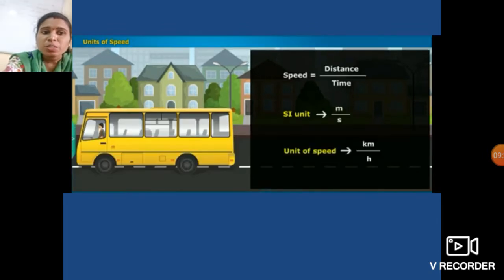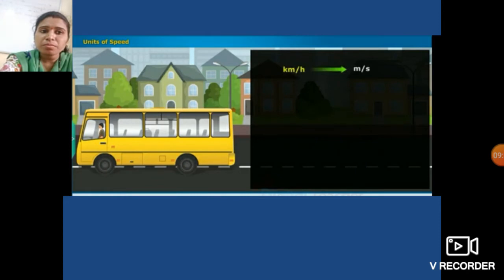So students, speed is also measured in kilometer per hour, meaning meter is converted into kilometer and second is converted into hours. So kilometer per hour is also a unit of speed. Okay students, got it? It is simply written in this fashion, kilometer per hour. So we can convert this kilometer per hour into meter per second also. How is this done, students?